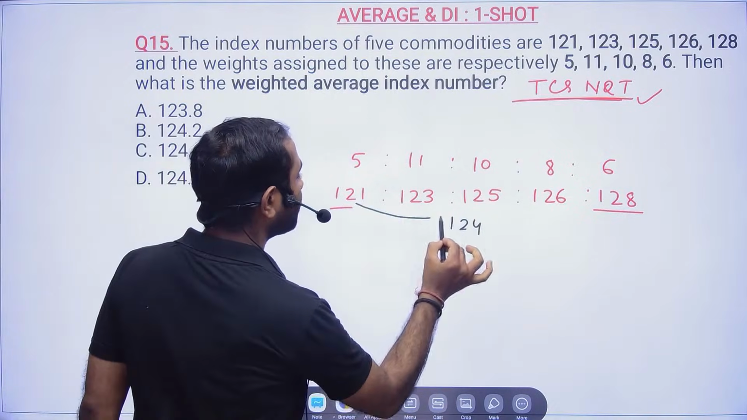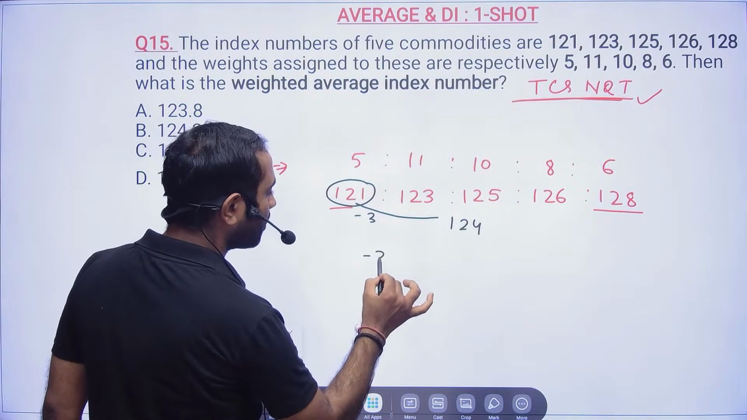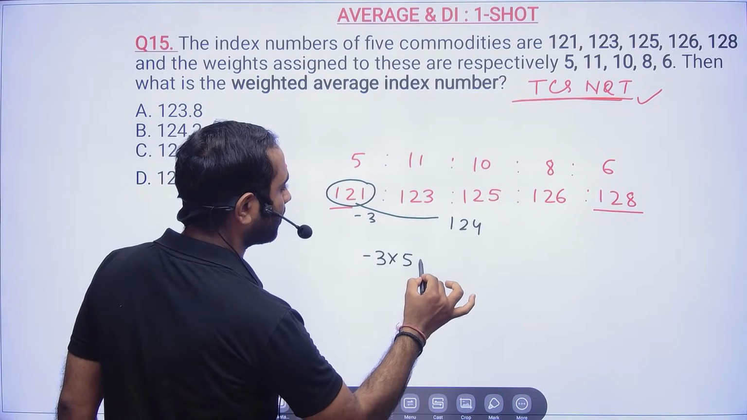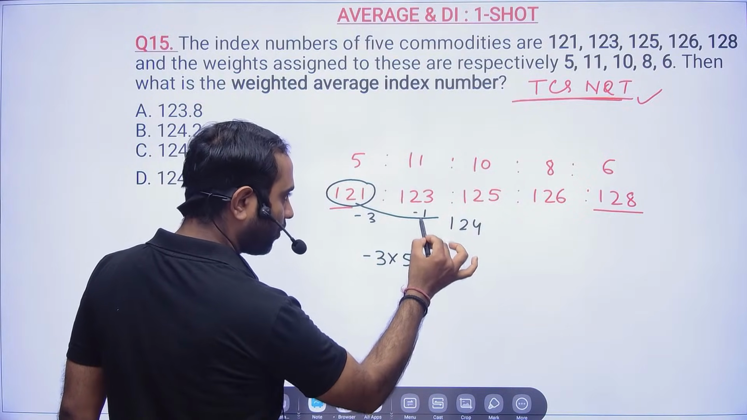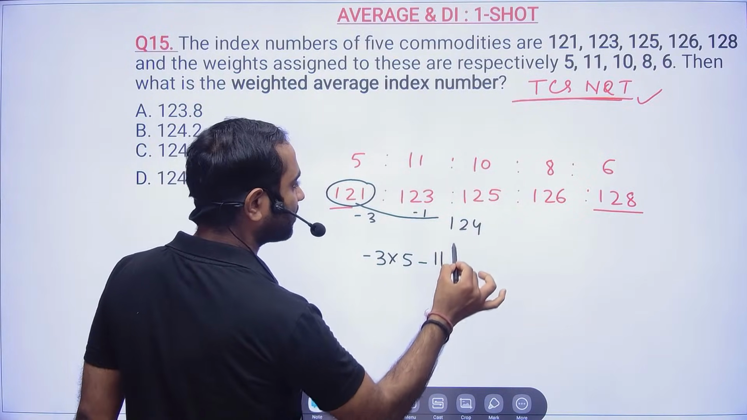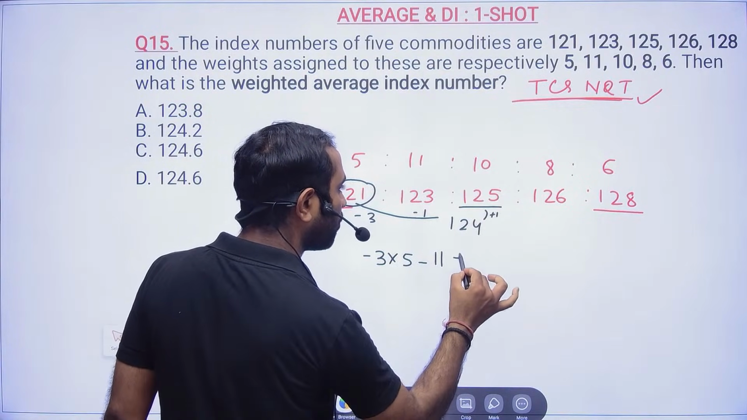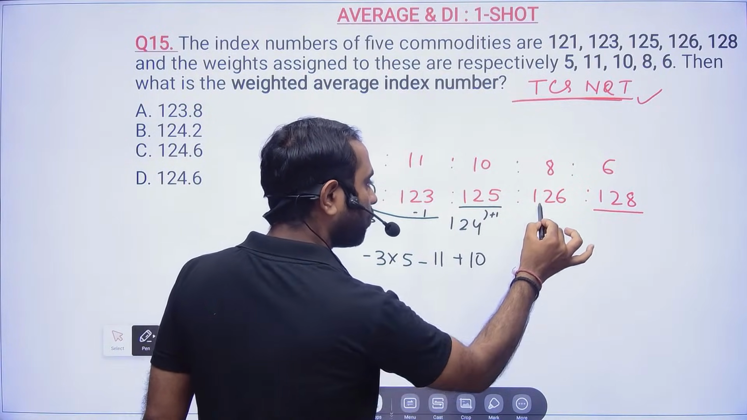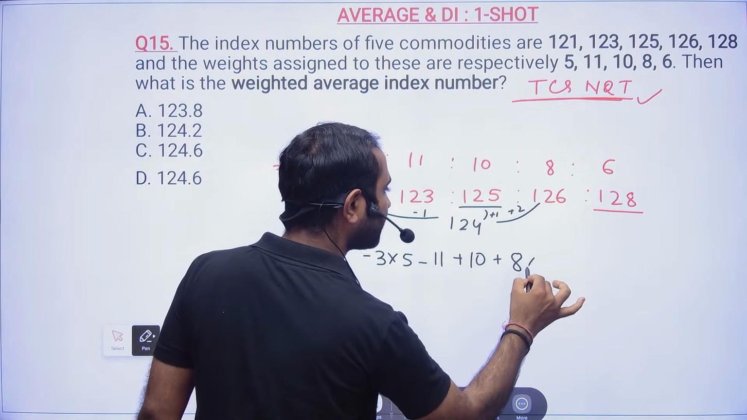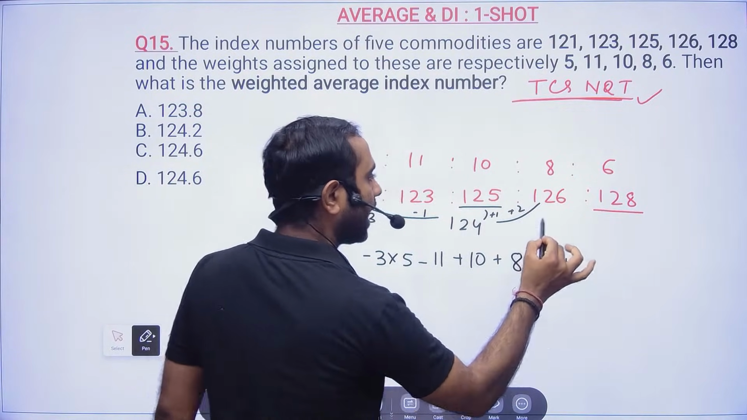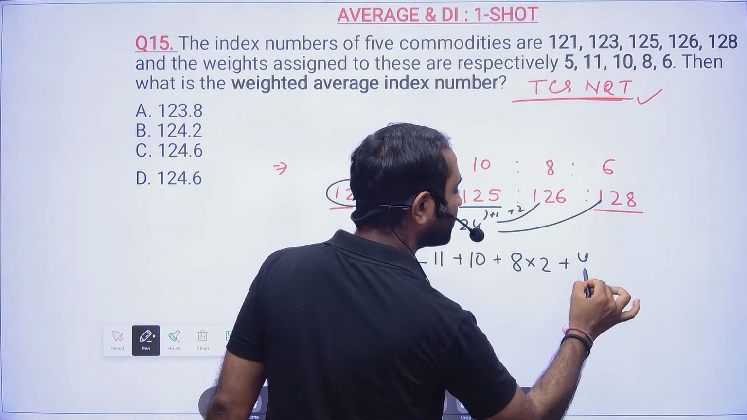Now here you see, 121 is, sir, 3 less. So on 1, 3 less, so on 5, 15 less. Very good, sir. Now you see here, sir, 123 is 1 less. So on 1, 1 less. So on 11, 11 less. Okay. Now 125 is, sir, 1 more. So on 1, 1 more. So on 10, 10 more. 126 is 2 more. So on 1, 2 more. So on 8, sir, 8 into 2. And 128 is 4 more. So, sir, 4 into 6. 4 into 6 is 24.